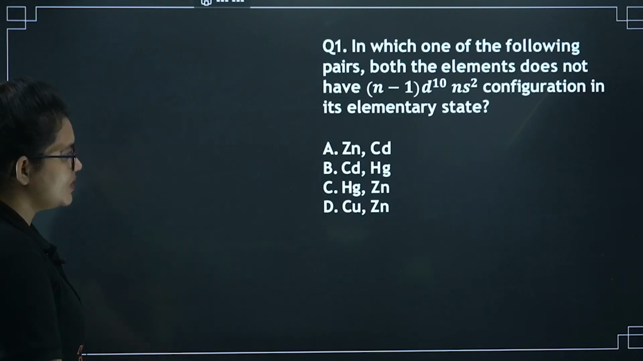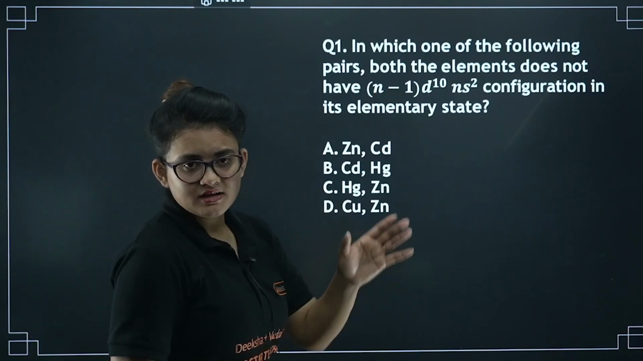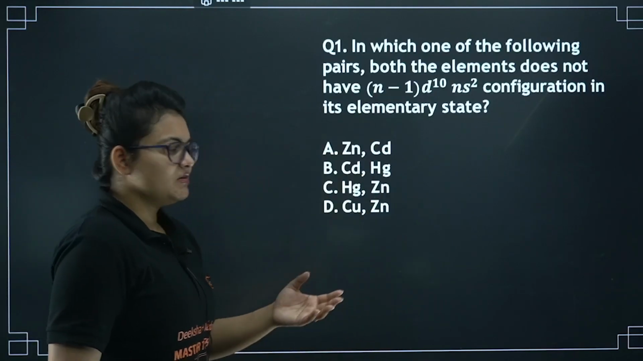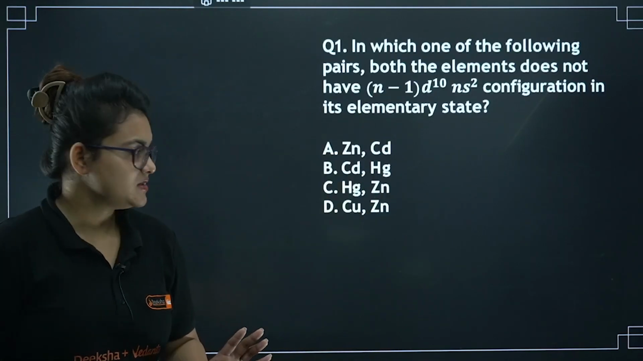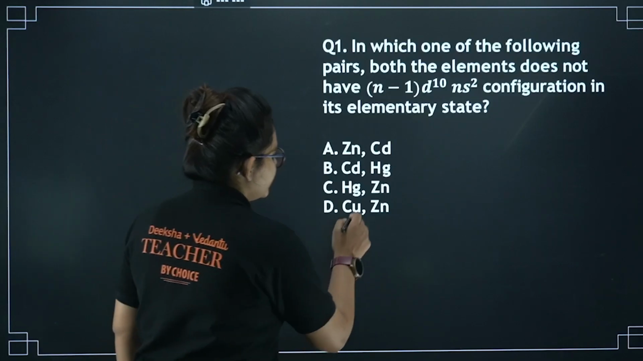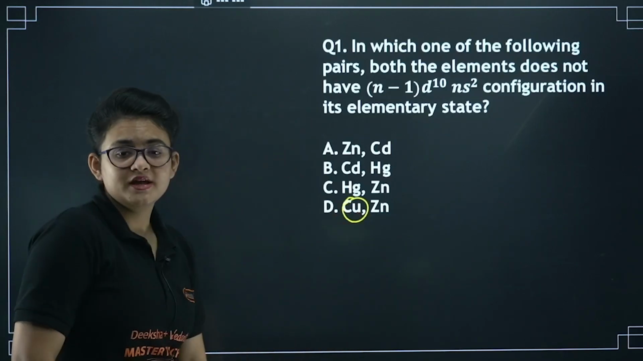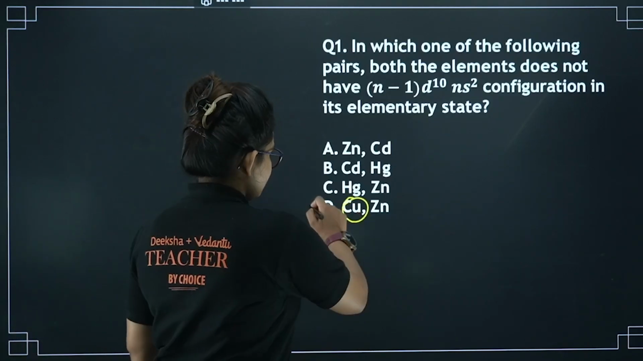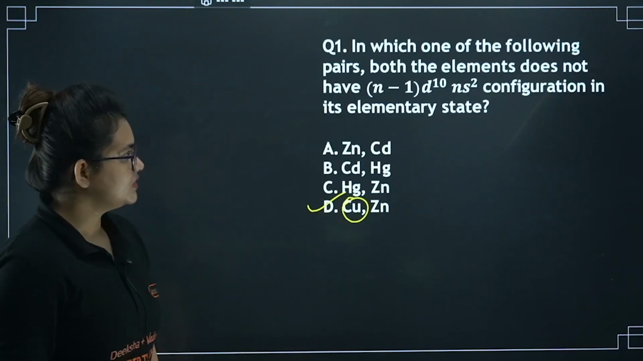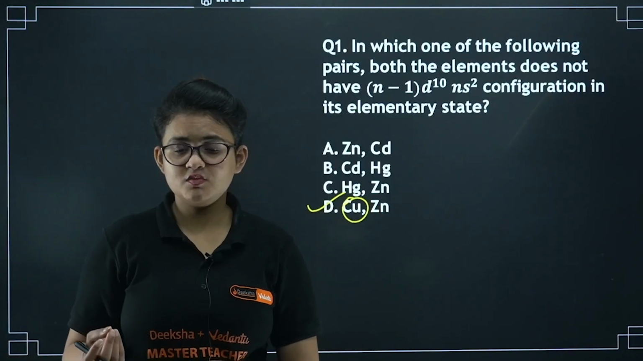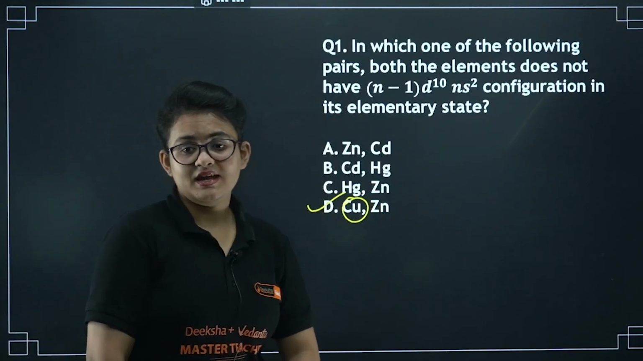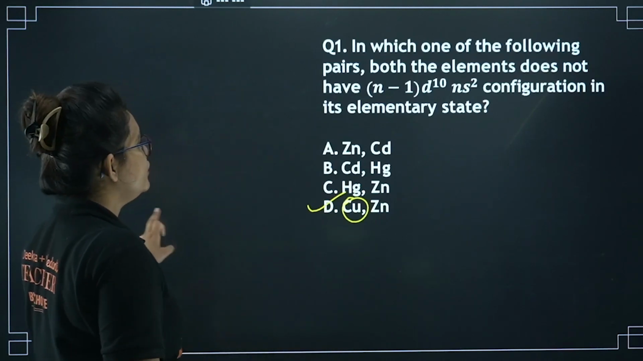Zinc, cadmium, mercury, they are in the same line, right? So they will be having d10 ns2, right? But if you just look at the copper, it is 4s1. So this pair is going to be the correct one, because zinc is d10 ns2 but copper is ns1. I guess it's clear to you.